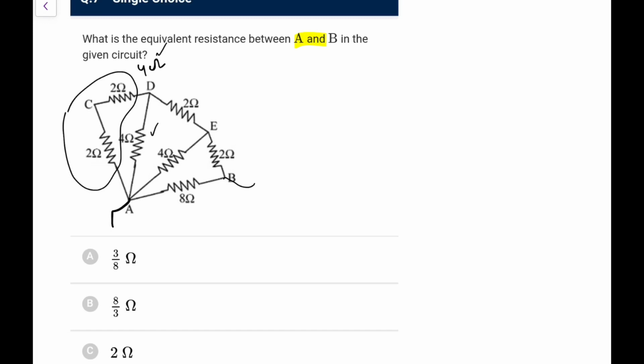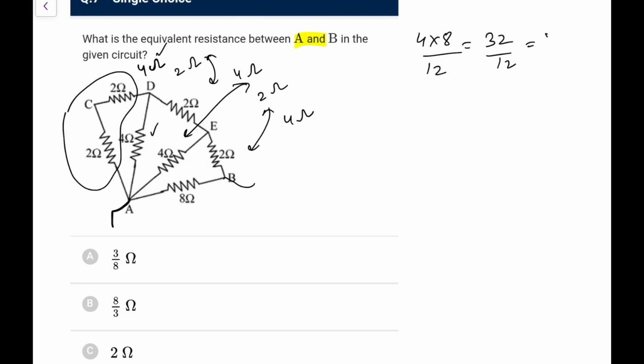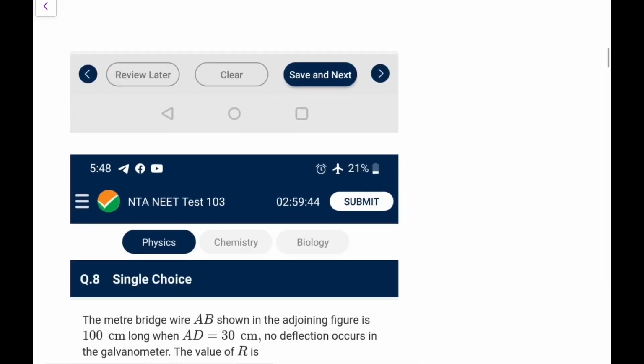Now this 4 and this 4 in parallel, sorry, that would be equal to 2 ohm. That 2 and 2 in series would be 4 ohm. That 4 and 4 parallel, that is 2 ohm. 2 and 2 in series is 4 ohm. Now finally what we have is this 4 and 8 in parallel, so the resultant would be 4 into 8 upon 4 plus 8, that is 12. That is 32 by 12, that comes out as 8 by 3 ohms. So not a tough one, you can simply simplify that.